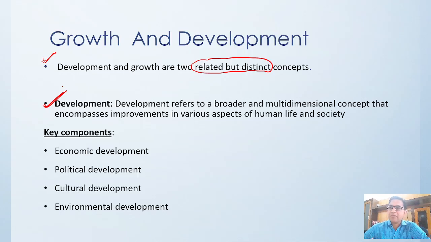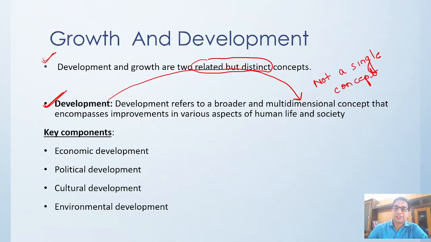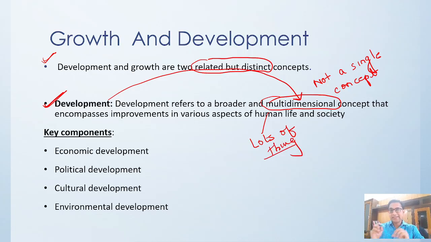Whenever we say development, we see some progress happening somewhere, right? But development is a multi-dimensional concept. It is not a single concept. It encompasses a lot of things inside it.